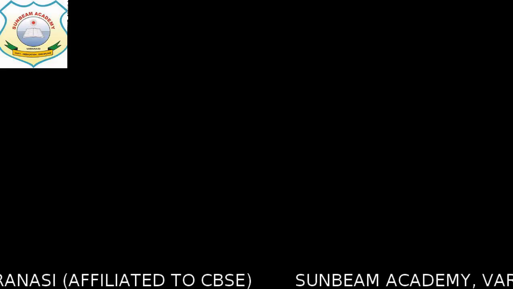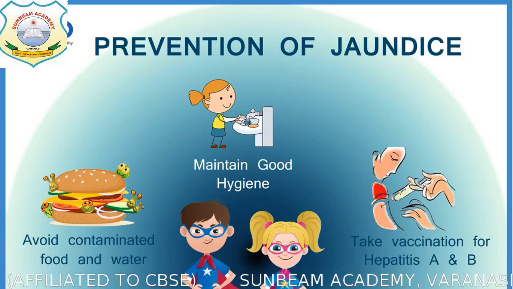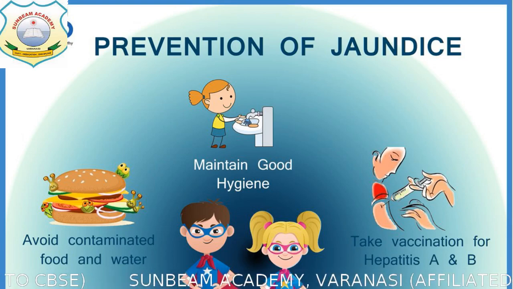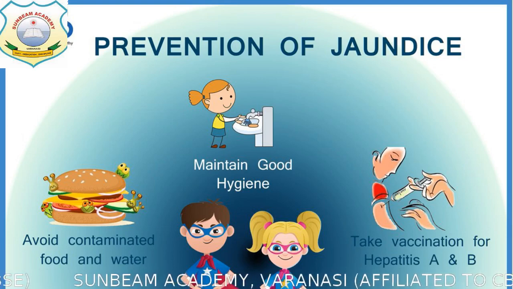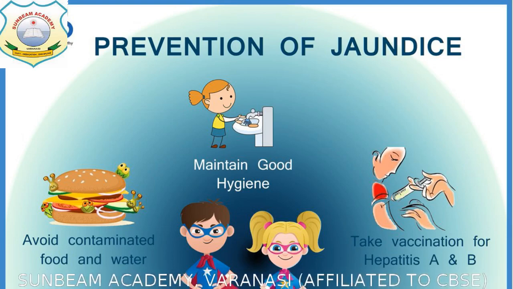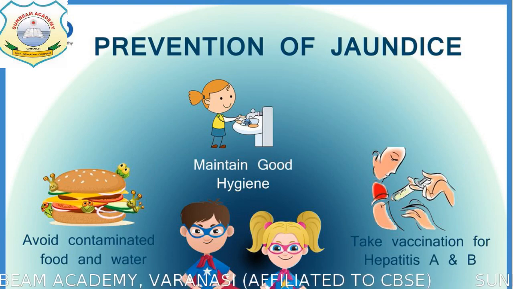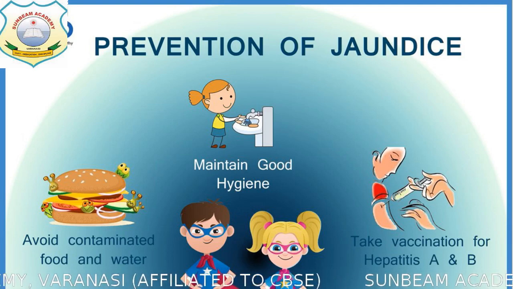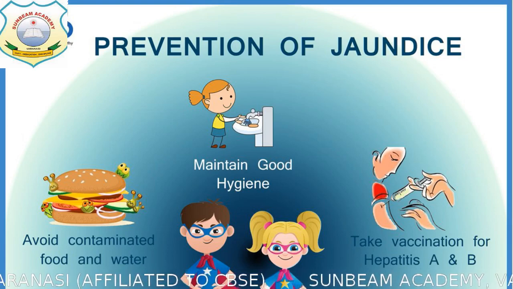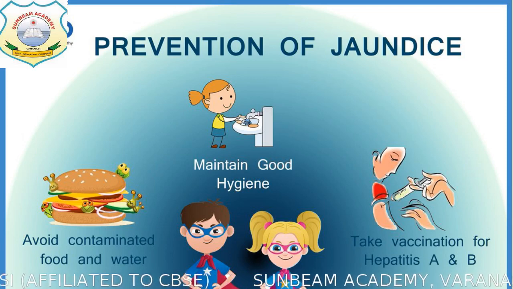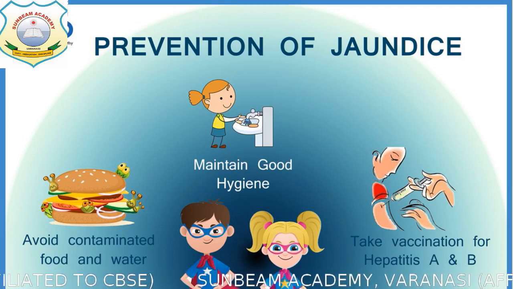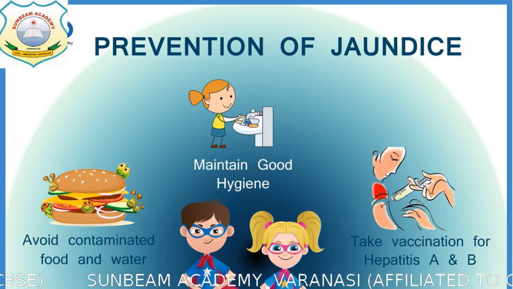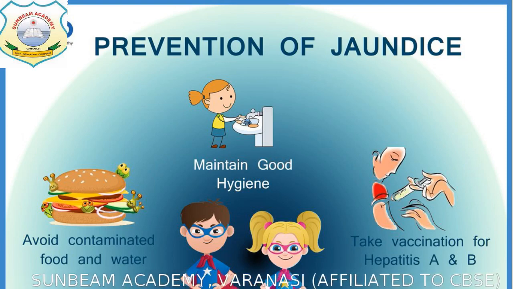Moving ahead with the other part, what is the prevention which we can do for this jaundice? If we talk about the prevention here, so the very first one is to maintain good hygiene. Maintain good hygiene means what? That is taking healthy diets, cleaning all those vegetables as well as fruits before eating or cooking them. Avoid using contaminated food and water, junk foods especially, and taking vaccinations for hepatitis A and B.